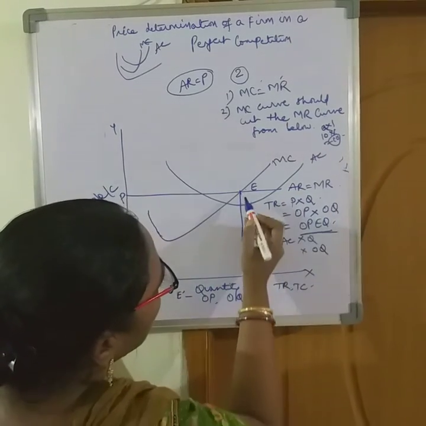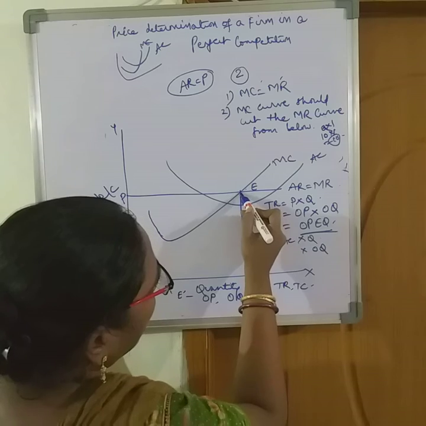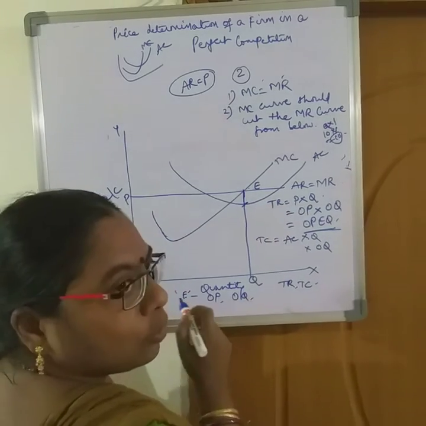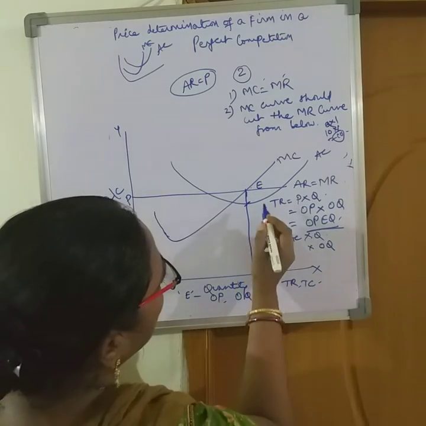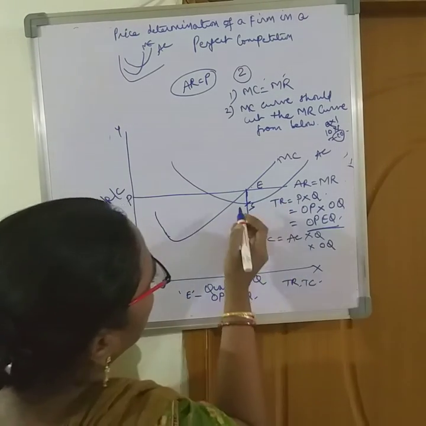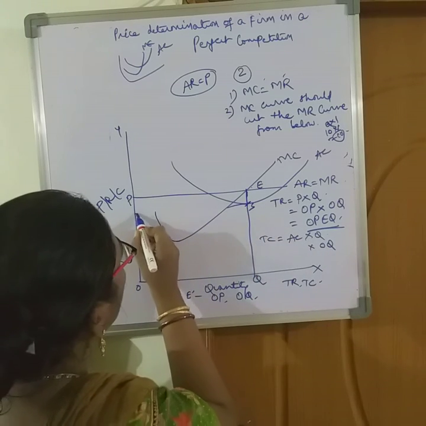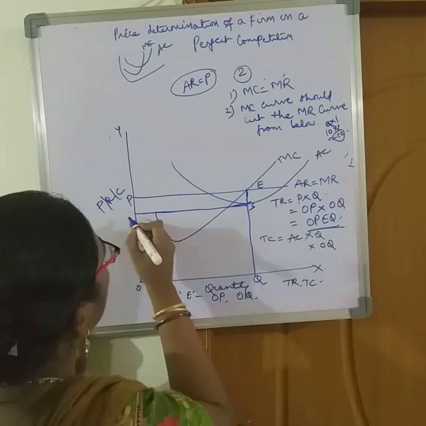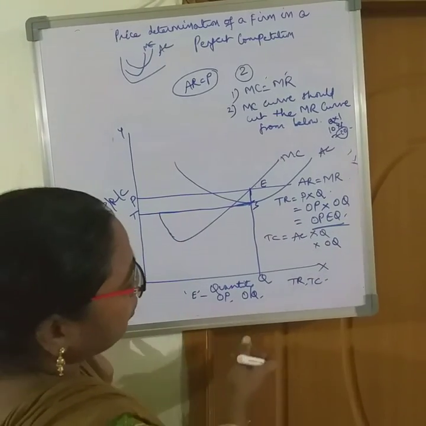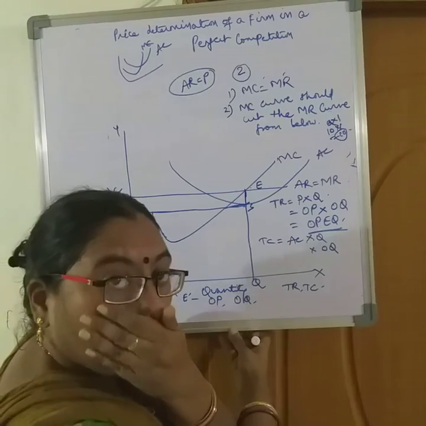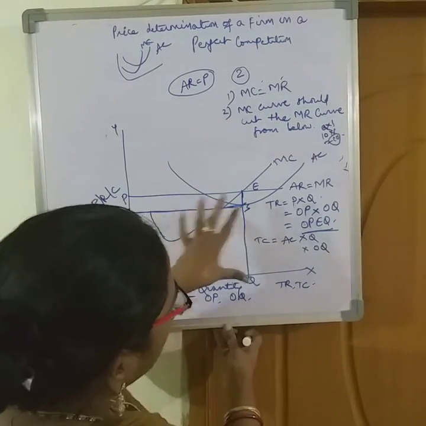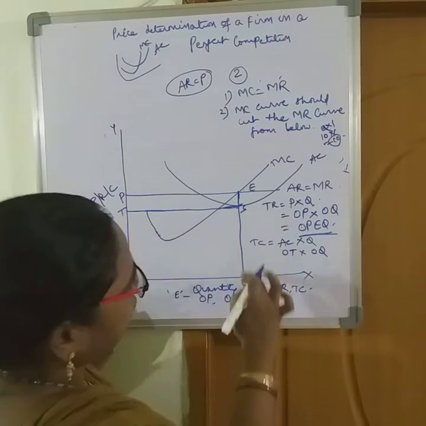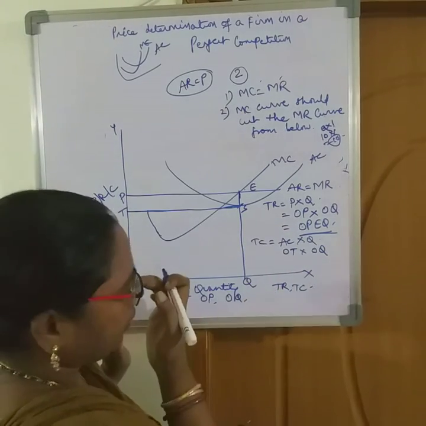Now the equilibrium point is E, and at this point see where the AC is coinciding. I'll put the point as S, and just take this line and extend it. I'll put it as T. Now the cost of a single unit, average cost, is SQ or OT.